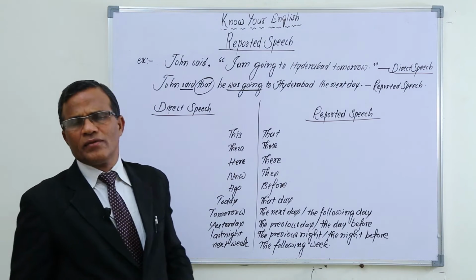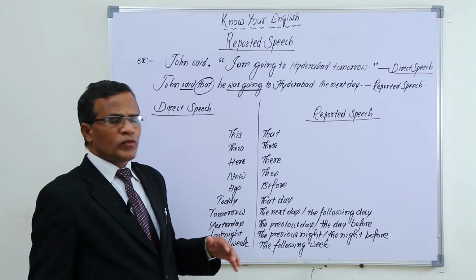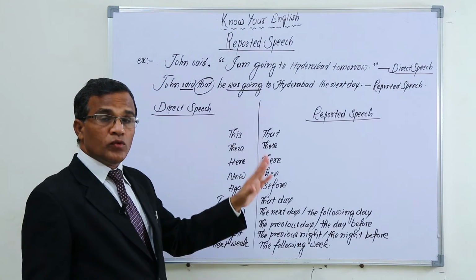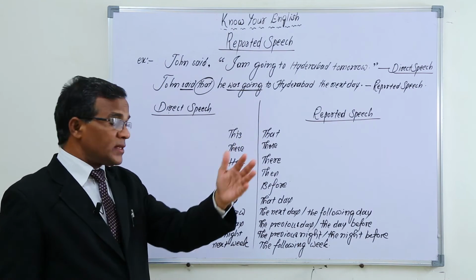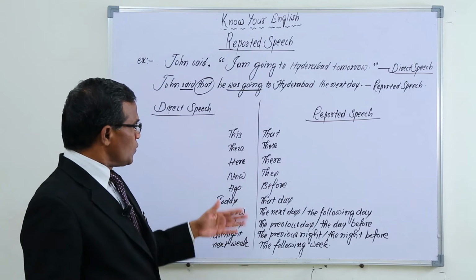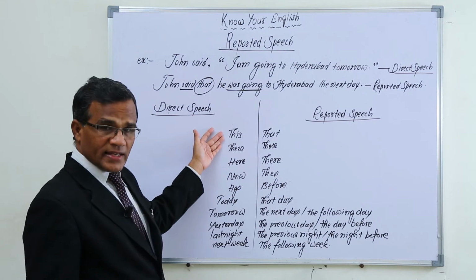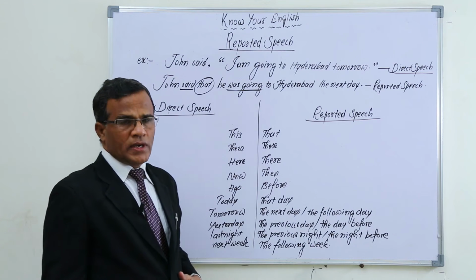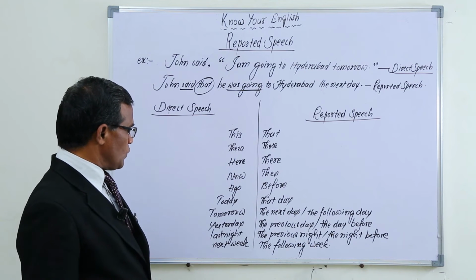For example, when we are talking, the person may be near, but when we are reporting it to some other person, the person is usually far. So when he is near, we say this. When he is far, we use that. And in the same way, in the case of all these things also.